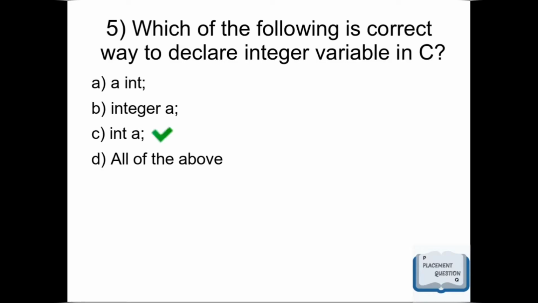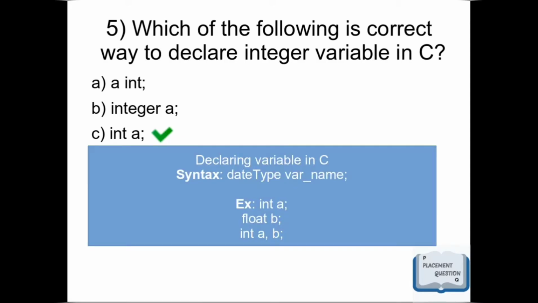Correct answer is option C, int A semicolon. To declare a variable in C, syntax is data type and variable name. For example, int A, float B, int A comma B. We will discuss the data types in coming videos.